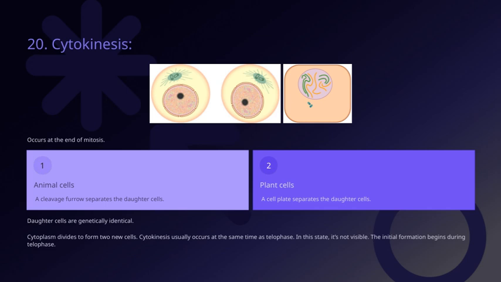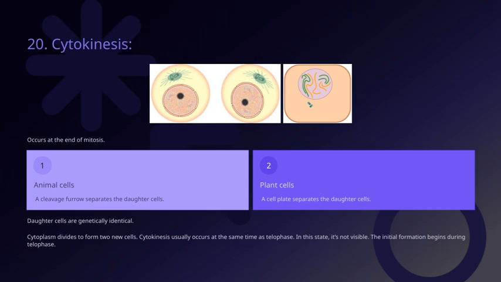Here, we see a cleavage furrow forming. Think of it as a contracting belt pinching the cell in the middle. This furrow deepens until the cell is split into two separate daughter cells. This process typically happens right at the end of mitosis, ensuring that each new cell has its own complete set of genetic material. A key point to remember is that, regardless of the method, the daughter cells are genetically identical to each other and to the original parent cell. This is crucial for maintaining the integrity of genetic information across cell generations.